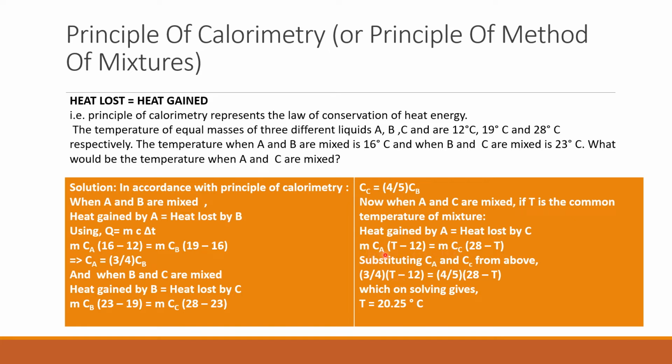Substituting for the values of Ca and Cc from the earlier expressions, we get this expression. Solving this, final temperature achieved is 20.25 degrees centigrade.